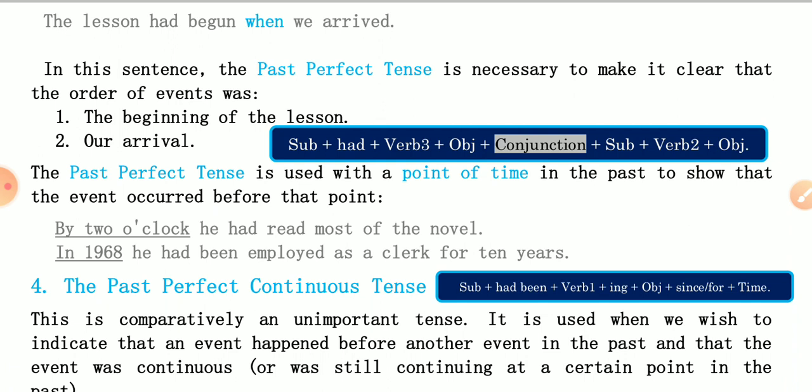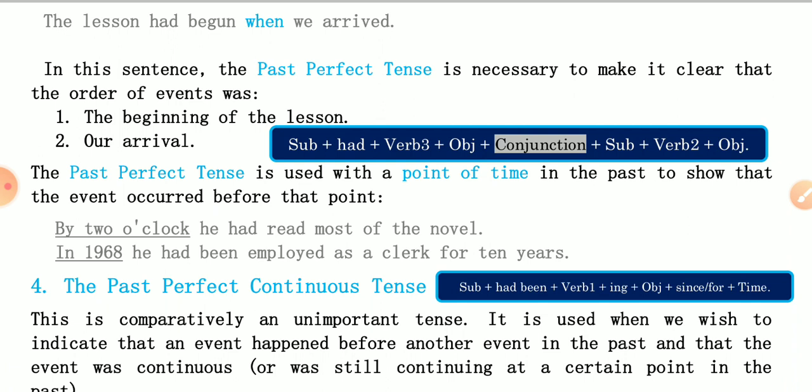In this sentence the past perfect tense is necessary to make it clear that the order of events was the beginning of the lesson and second one our arrival. By the way, you should understand this structure: subject, had, verb third form, object, conjunction plus subject plus verb second form plus object. With the help of this structure you will understand better. The past perfect tense is used with the point of time in the past to show that the event occurred before that point. Means you should think of time, that is why 2 o'clock.